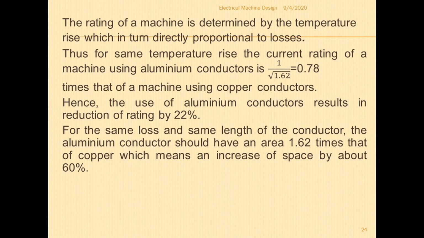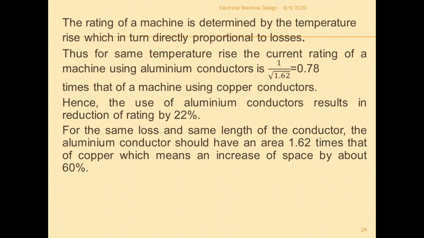For the same loss and same length of the conductor, the aluminum conductor should have an area of 1.62 times that of copper, which means an increase of space by about 60%. So I mean 60, not 62% actually. For the same loss, I need to provide a 1.62 times larger size of the aluminum conductor material. That will in turn increase the space of the machine. The inside space of the machine will be increased by around 62%.